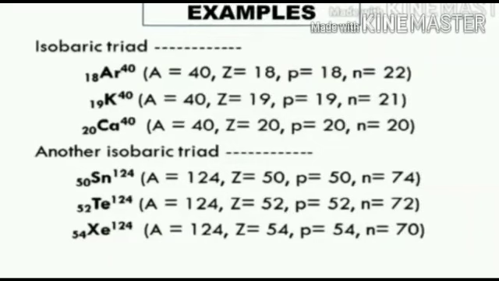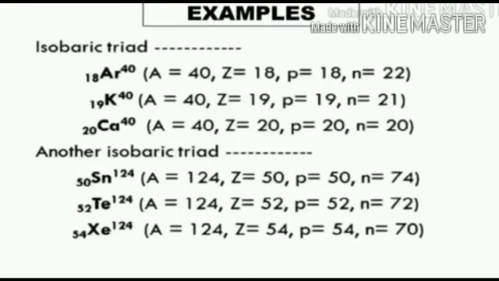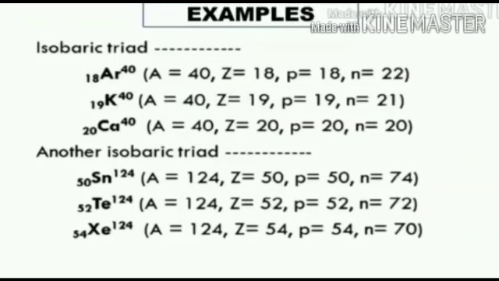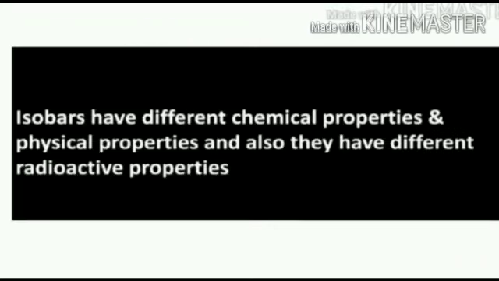Another isobaric triad: tin, tellurium and xenon. They have the same mass number, 124, but they differ in atomic number. The atomic number of tin is 50, tellurium is 52, and xenon is 54. They have the same mass number but different atomic numbers, so they are isobars. Isobars have different physical and chemical properties, and they also have different radioactive properties.